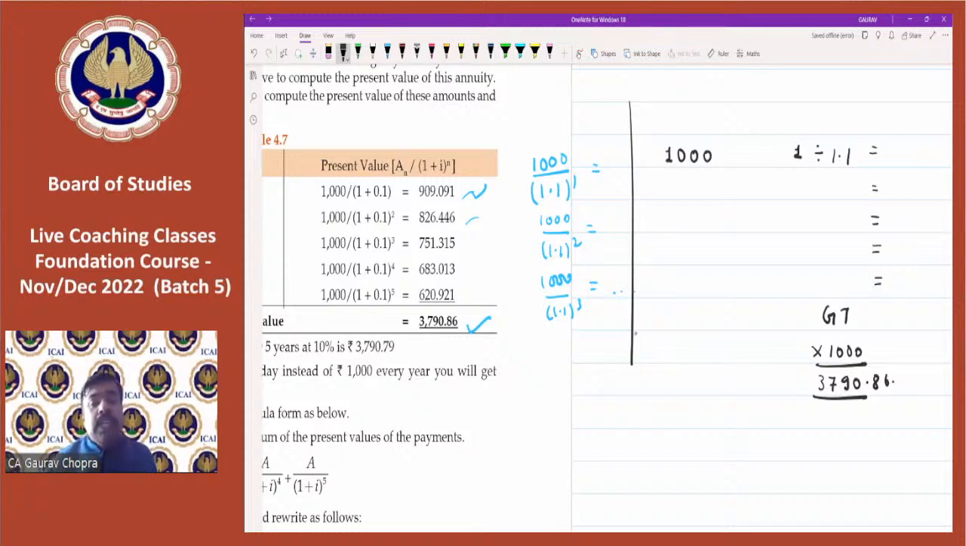Okay, I repeat here. What is the first step? 1 divided by 1.1. Then press equal to for 5 times. Then press GT button. And then multiply by 1,000. The answer will appear on your screen. So all those who have got the answer can comment here so that I can check who all have received the correct answer.